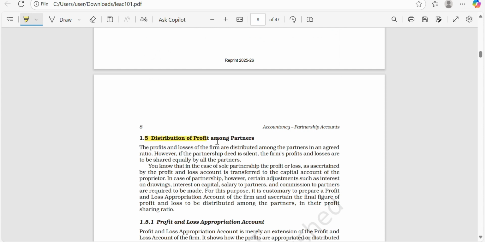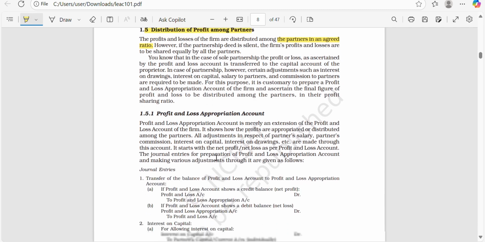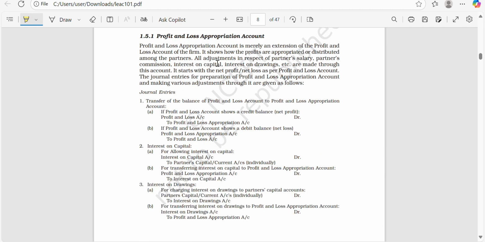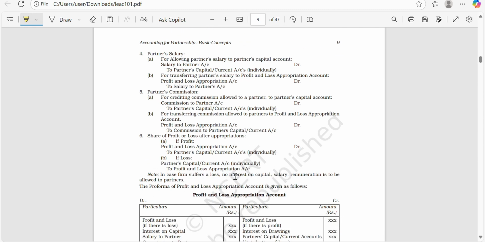Distribution of profits among the partners will be in the agreed ratio, the profit sharing ratio. Whatever is agreed between the partners, in that way it will be shared. The profit and loss appropriation method shows how the profits are distributed. This is just an appropriation account, it has nothing to do with expenses and income. This also we will see in the illustrations.